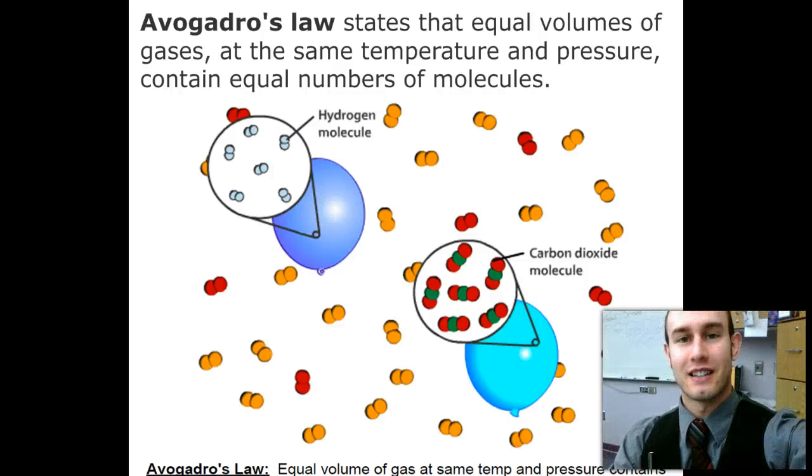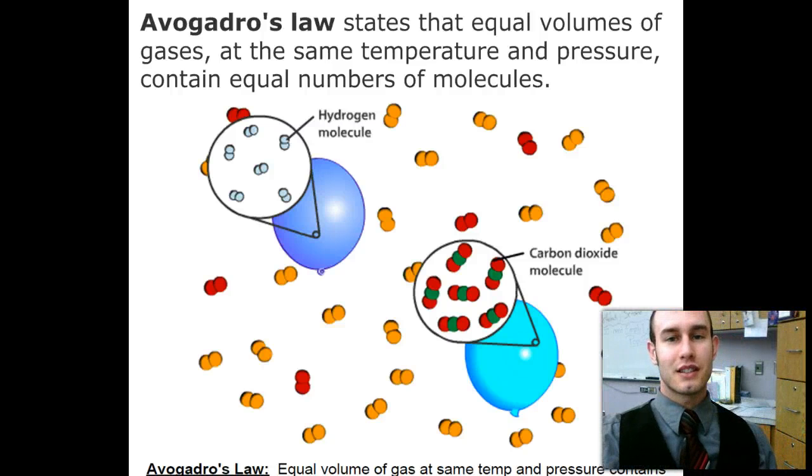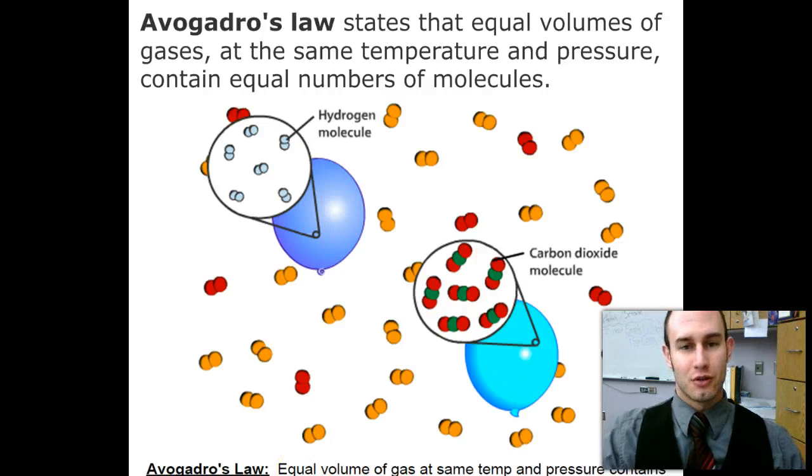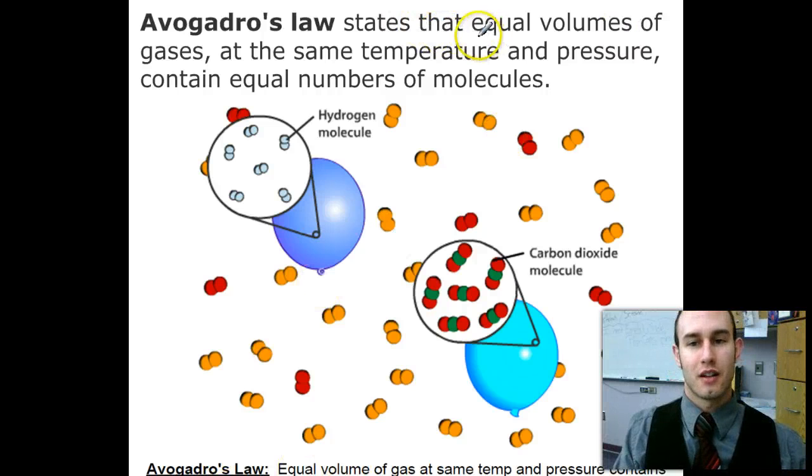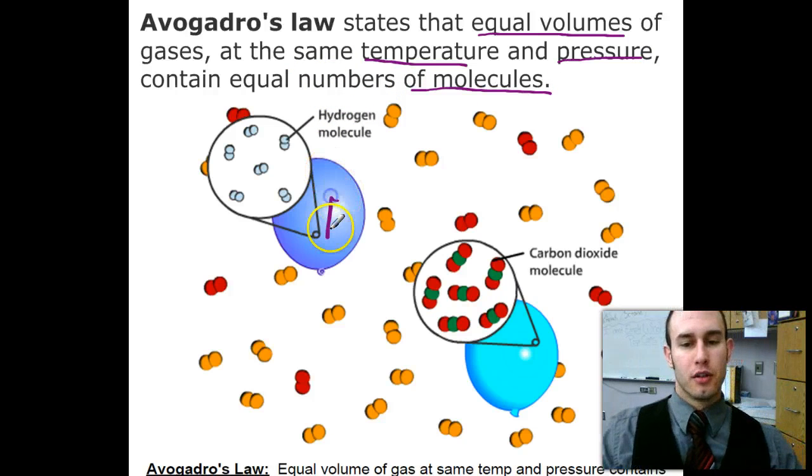So, a little shout out there to the chemistry students, and we're going to talk about Avogadro's law here. This law is saying that equal volumes of gases at the same temperature and pressure contain an equal number of molecules. You can see here I have two balloons, balloon number 1 and balloon number 2.